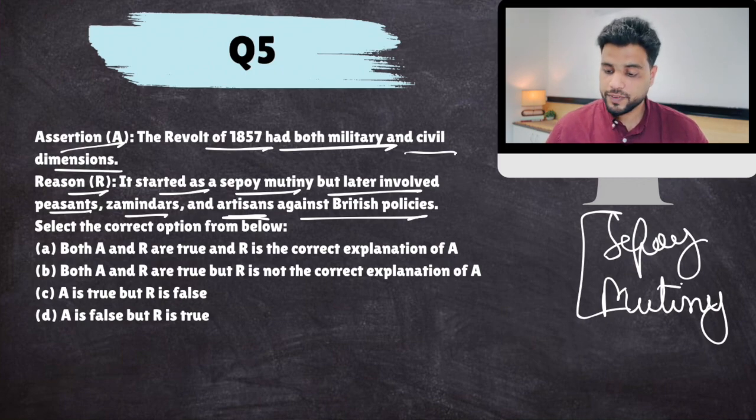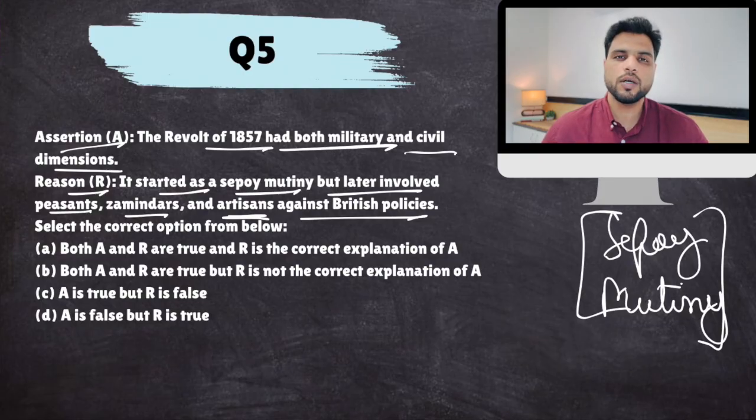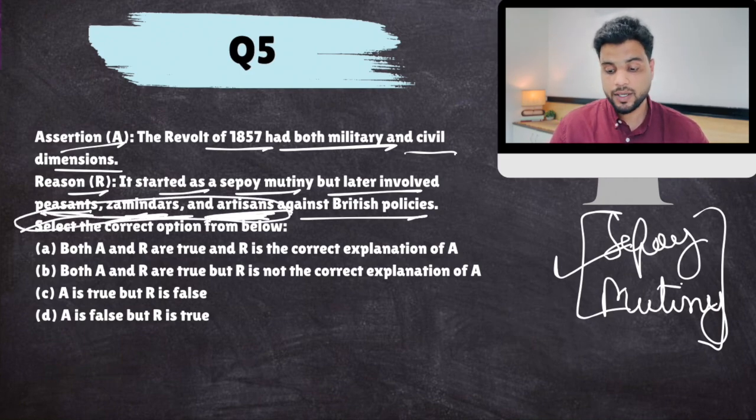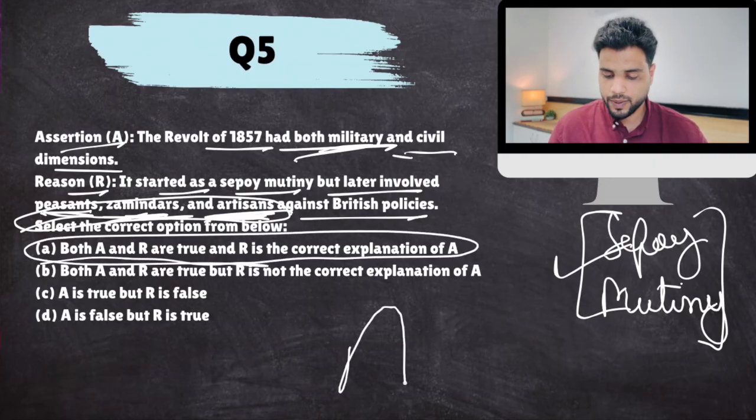But the criticism of this label is that it was not just a Sepoy mutiny. It was not just the army people who were revolting. Well, initially it started with Mangal Pandey as a Sepoy mutiny, but it later spread out. Okay, because there were many people who were dissatisfied with the British policies. Artisans were dissatisfied because the British were involved in active deindustrialization. So there was loss of livelihood here. Many zamindars had their zamindaris annexed. Peasants were not satisfied because of excessive land revenue. So they all participated. So it started with military, but it had a civil dimension as well. So again, both statements are correct and R is the correct explanation.